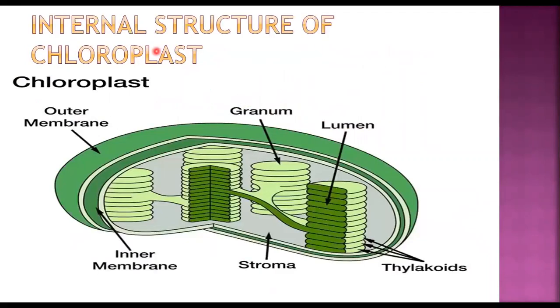Now we go to the next slide, where we are going to first understand the internal structure of chloroplast. This is the cell organelle which is present only in plant cell, and this particular cell organelle is important to carry out photosynthesis. So it's very important to understand the structure of chloroplast. You have done this in 9th standard, so this is just a recapitulation for you.